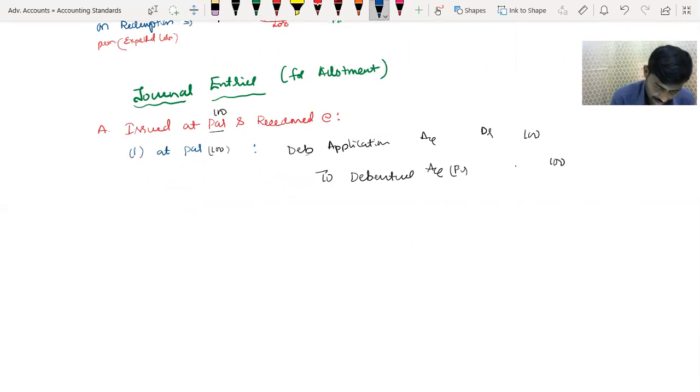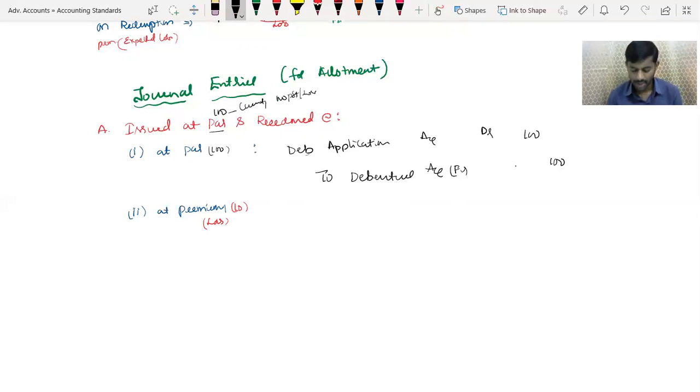Next, let's go to the second. If it is redeemed at premium, correct? Premium means this 10 rupees, which is a future loss, redeemed at premium. Currently there is no profit or loss; only the future I am supposed to think about. In the future, if there is a premium, then that is the only loss.